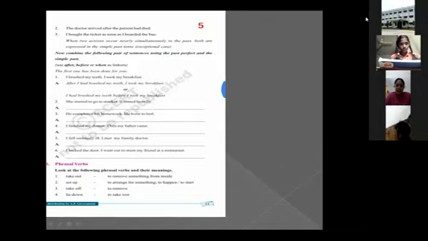So for locking the door, you have to use past perfect. How will you write?